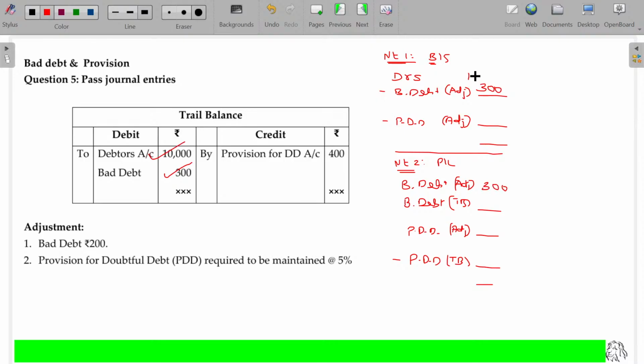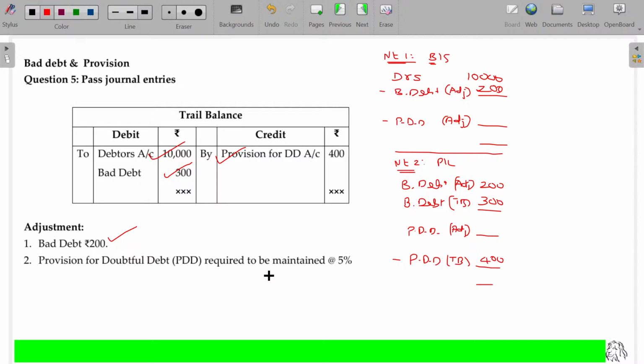Debtors being 10,000. Provision for doubtful debts in trial balance. Okay, bad debt in trial balance. Sorry, bad debt in trial balance 300. Posted twice. Any adjustment item should be posted twice. So here as well as here.